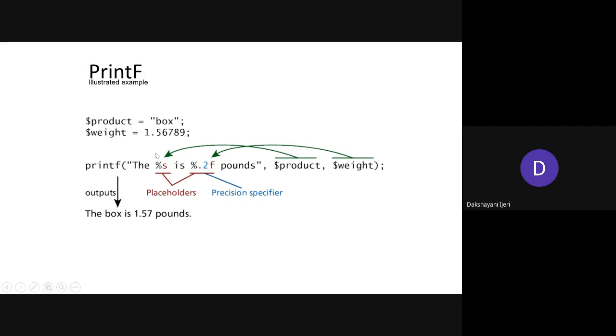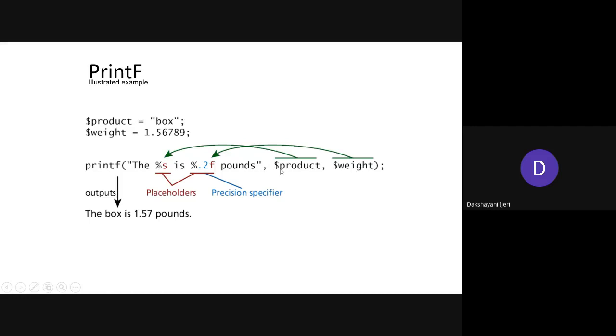For example, first if it is a percentage s, make sure the variable which contains this value is taken in the same order here. In the second case you have the float value which has been stored in dollar weight, and that has to be taken in the same order. So the order of the format specifiers needs to be the same as the variable names here, right?